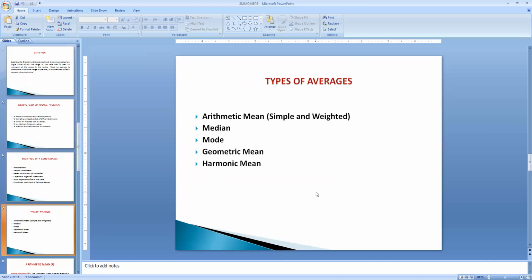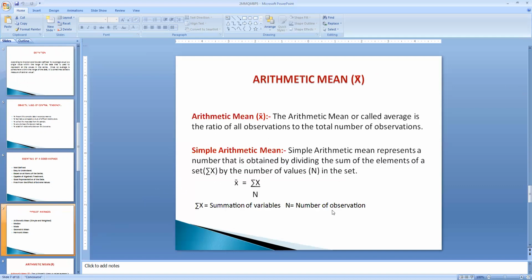Let us know what the different types of averages are that we are going to come across. Basically, there are five averages: arithmetic mean, median, mode, geometric mean, and harmonic mean. But from the syllabus point of view, you have to study only three: arithmetic mean, median, and mode. Let us go one by one.